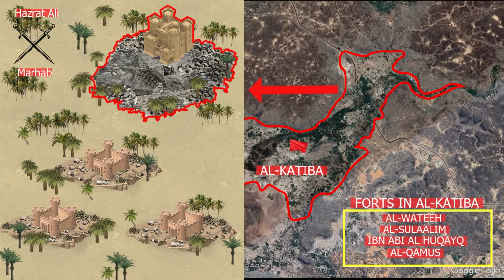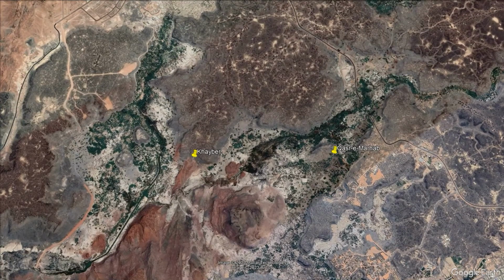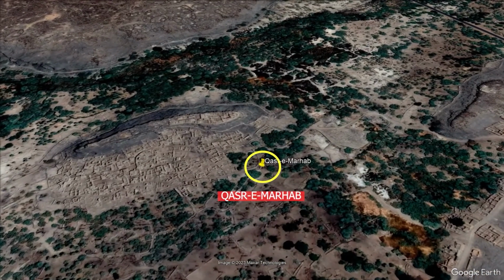Hazrat Ali came one-on-one with Marhab, who was a renowned warrior from the Quraysh tribe in Mecca, and was chosen as one of the champions to fight against the Muslims in the battle. After a fierce duel, Ali managed to strike Marhab with a fatal blow that killed him. Marhab's defeat had a significant impact on the morale of the Quraysh army, as he was considered one of their most formidable champions. After Muslims captured Fort Qamus, the Battle of Khaybar ended. At the end, Muslims were able to capture all the forts of the Jews. Next to Al-Qamus Fort, there is a place called Qasr-e-Marhab, where it is believed that Hazrat Ali killed Marhab.